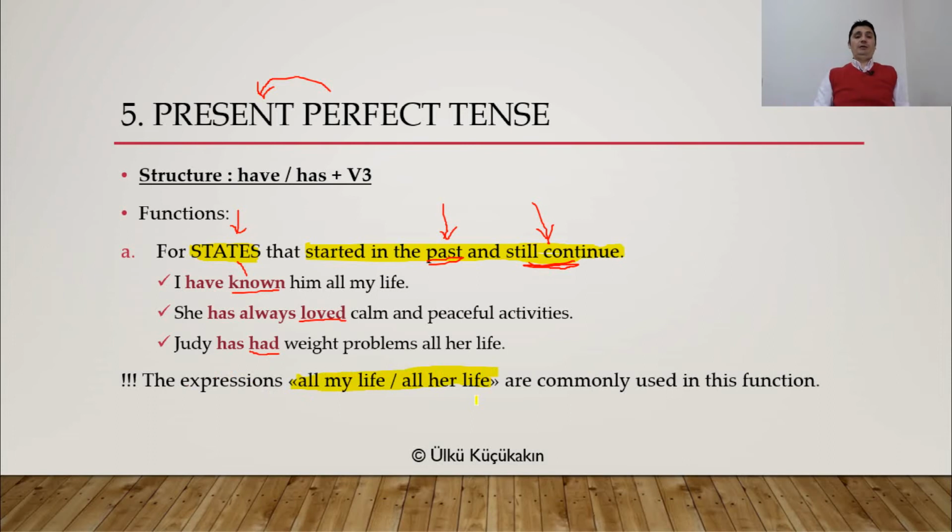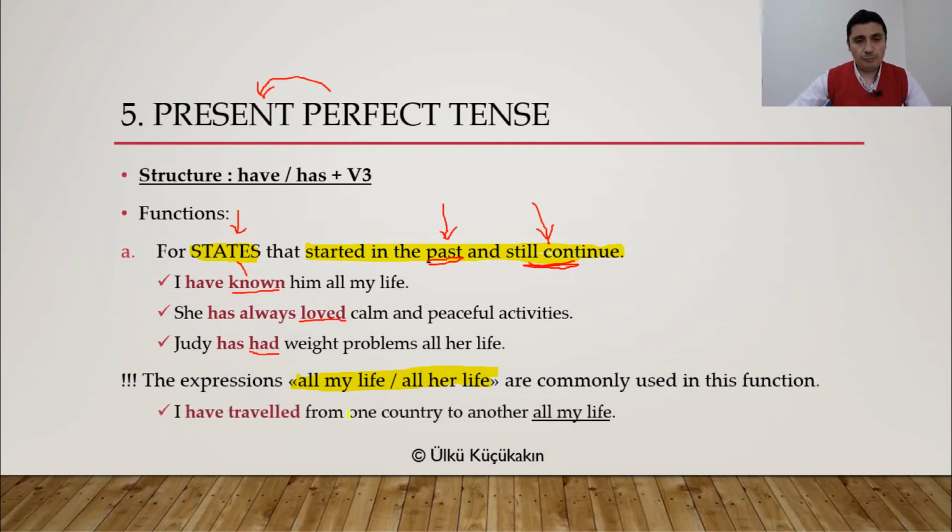What does that mean? If I say all my life, it means the state started in the past and it still continues. So for this reason, these expressions are used with this function. For example, I have traveled from one country to another all my life. It started in the past and it still continues.